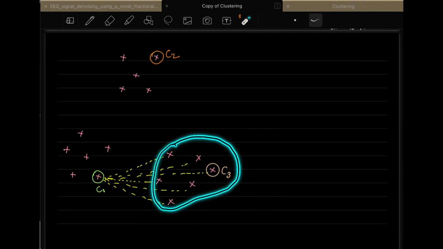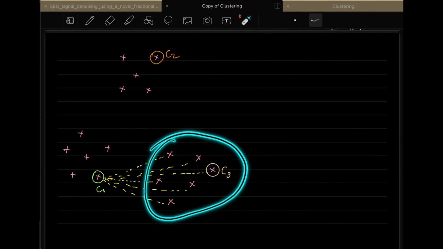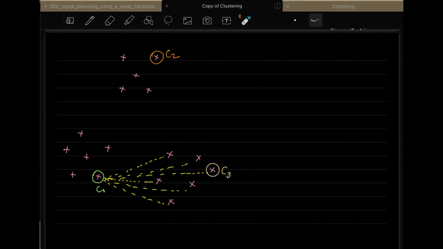For these data points, you have to note which is the nearest centroid. This centroid is near, or this centroid is near. You can see that this centroid is near to this particular cluster. So now you can calculate the distance and see the probability. The next selection point of this cluster will be C3, as you can see, it has the highest distance compared to this nearest centroid.